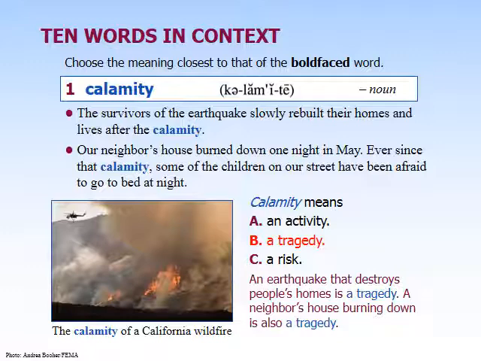So if we look at the first example there, it was an earthquake, right? We consider that to be a calamity because it's going to destroy a lot of homes and cause a lot of loss. In the second one, it was a fire that burned down the house. So again, that's a physical thing that's causing a lot of sadness and loss.